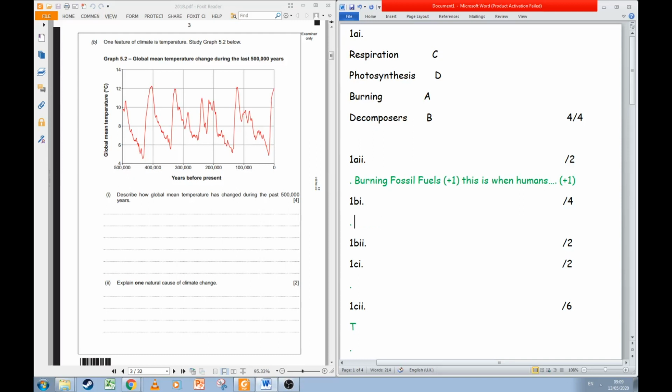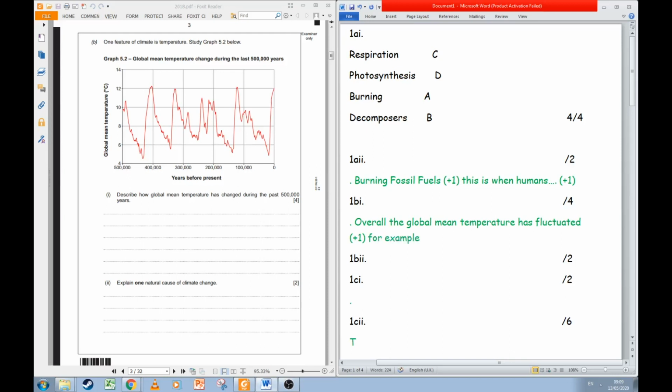So let's talk to begin with though about our trends. So we can say overall the globe weighted. If something fluctuates, it means it goes up and down, it varies, it doesn't stay the same, and that's absolutely true. We can see there's sort of spikes and troughs, peaks and troughs in this graph, so that in itself is probably going to get us a mark.